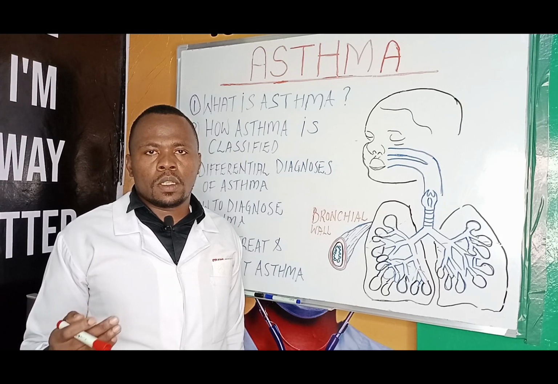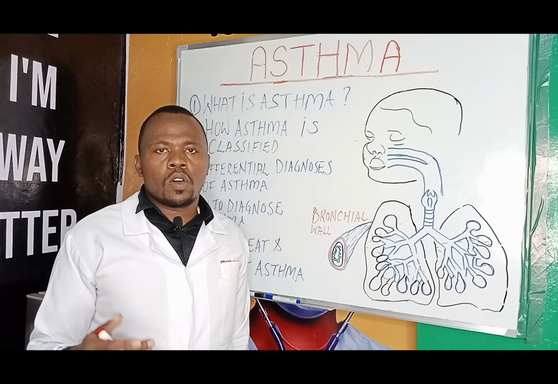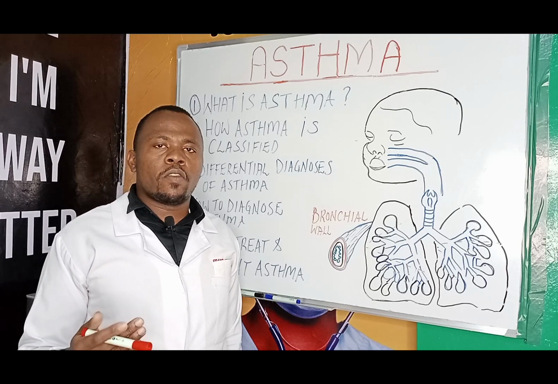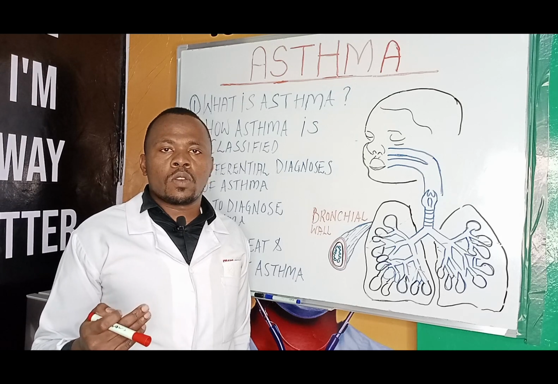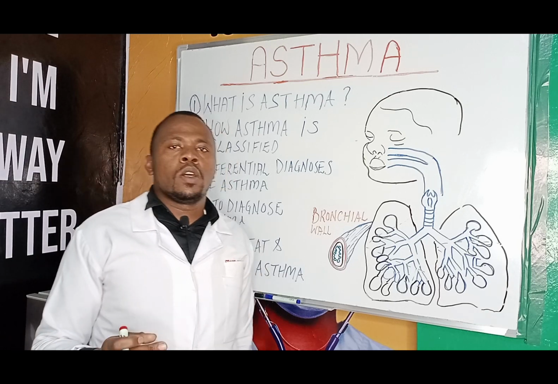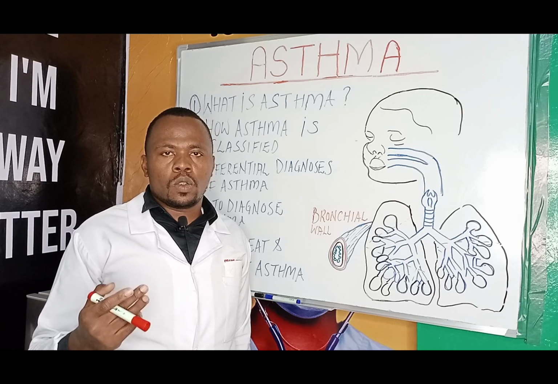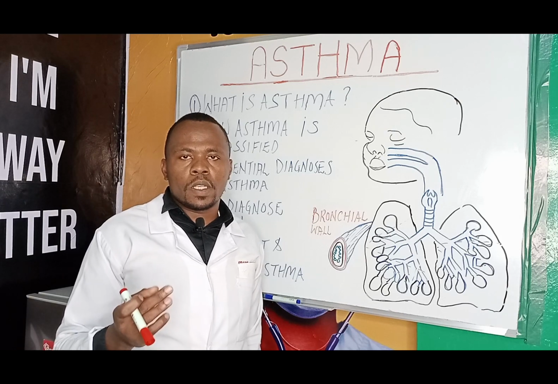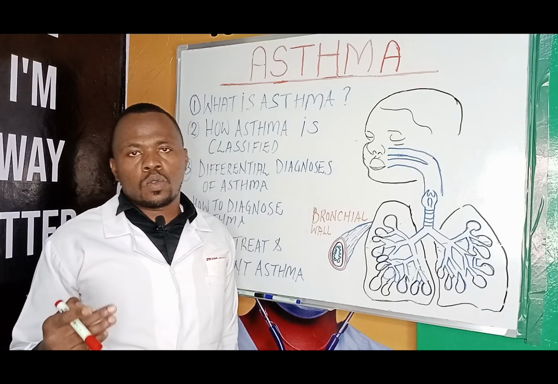Among conditions that may appear like asthma, we have voice cord dysfunction. Voice cord dysfunction is in your larynx or your voice box. We have those voice cords that produce sound or speech. These voice cords sometimes can come together into the midline, obstructing the voice box. This will make air flowing through the voice box struggle through the narrow space that has been left, resulting in signs and symptoms that are close to asthma.